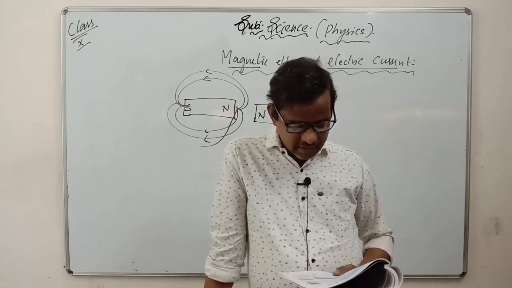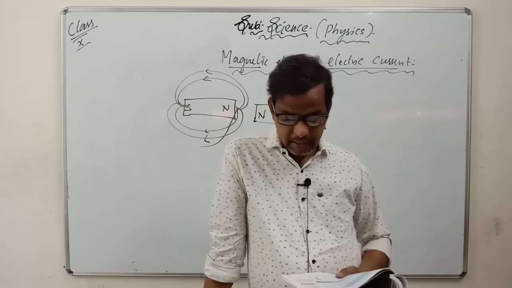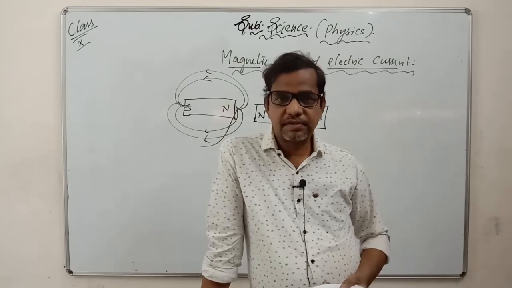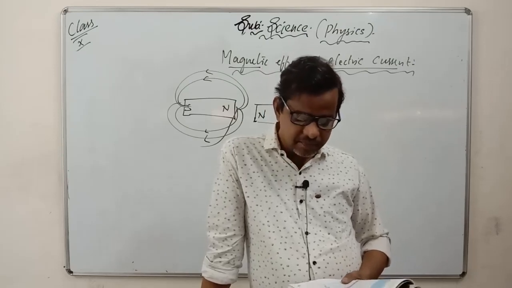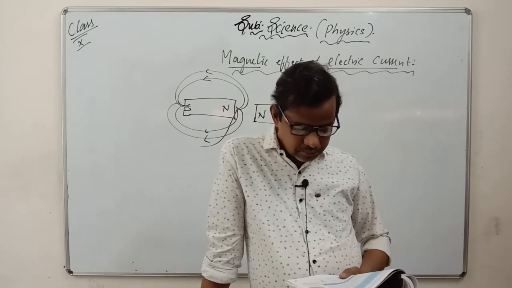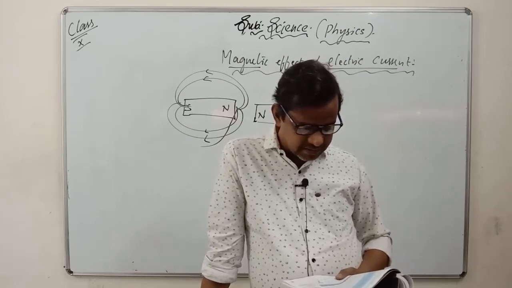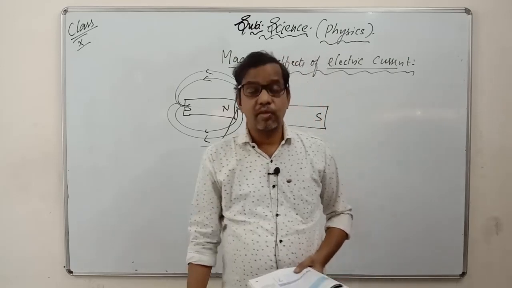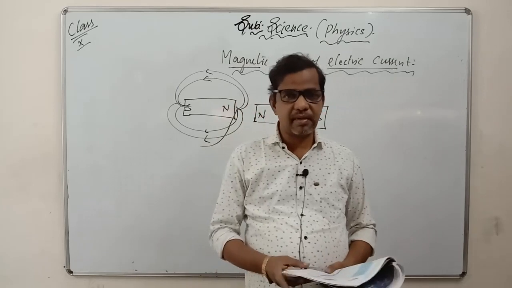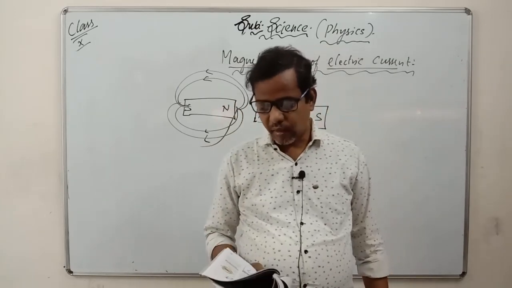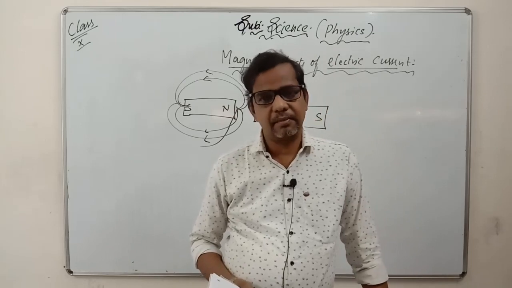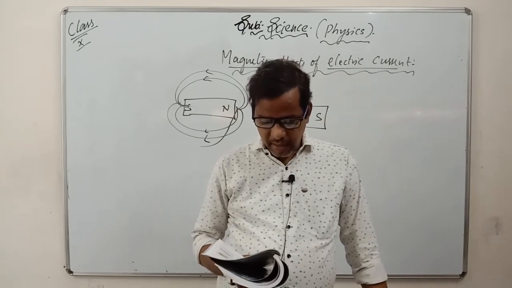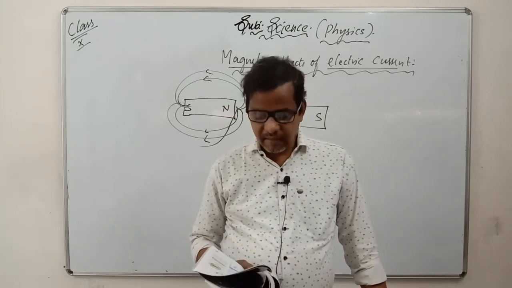The field lines inside the solenoid are in the form of parallel straight lines. They are not bent upwards or downwards as we saw in the last case. Here they are in the form of straight lines. This indicates that the magnetic field is the same at all points inside the solenoid. That is, the field is uniform in the solenoid. Two points you have to remember: one part behaves like a south pole and another part behaves like a north pole, and the field is uniform in the solenoid.